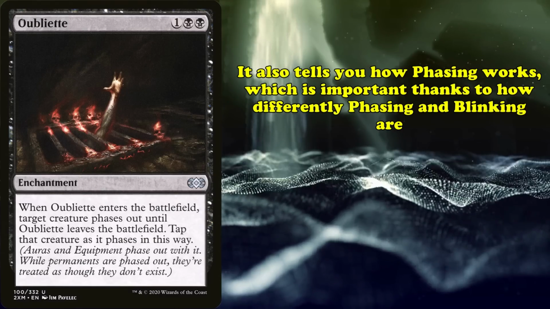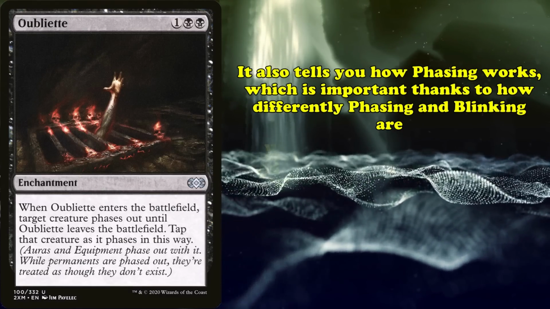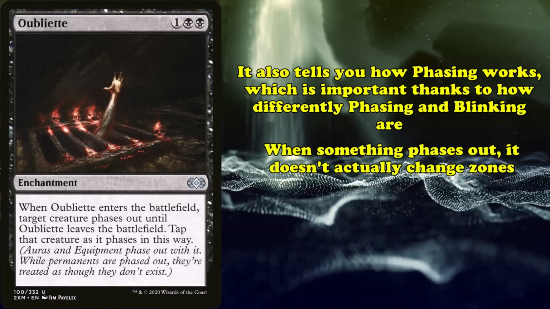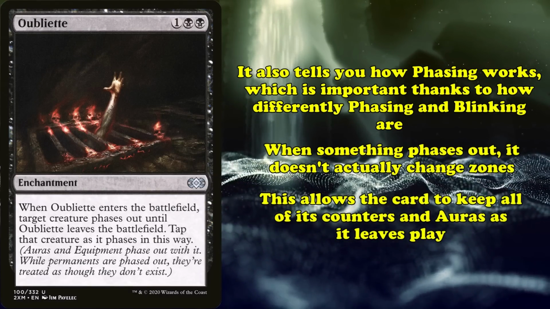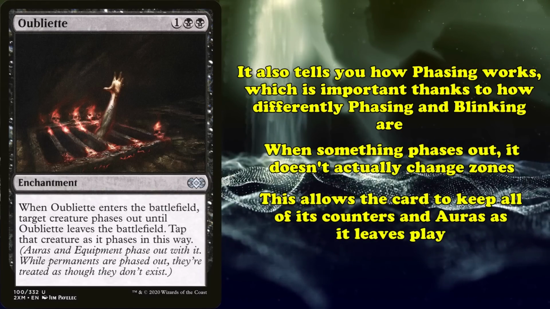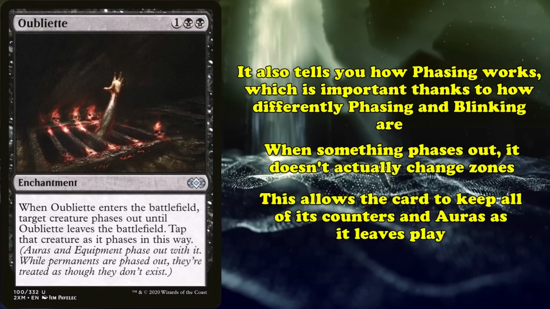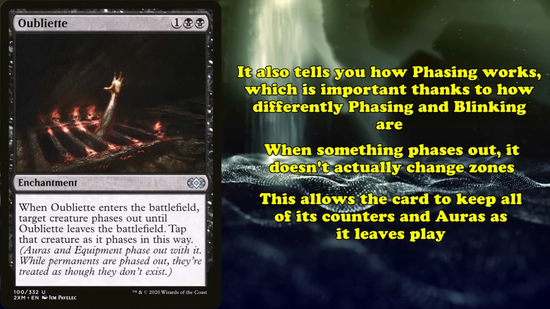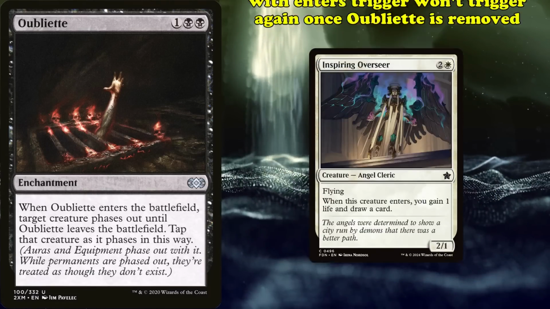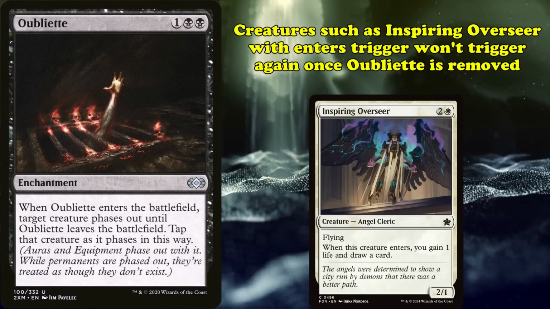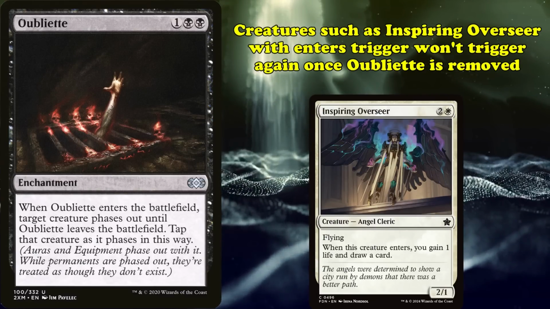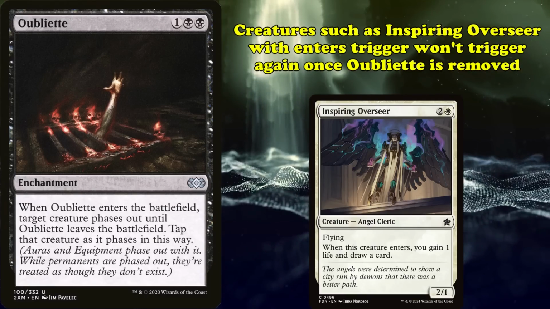Now, phasing is ruled very differently to blinking a creature, as the creature that phases out doesn't change zones. This allows the card to keep its auras and counters, and also phases those cards out just like the original text. But it does lead to new interactions with certain cards. For example, any card with an enters trigger, such as Inspiring Overseer, wouldn't trigger when Oubliette was removed anymore, despite the fact that they would have for most of Magic's history.